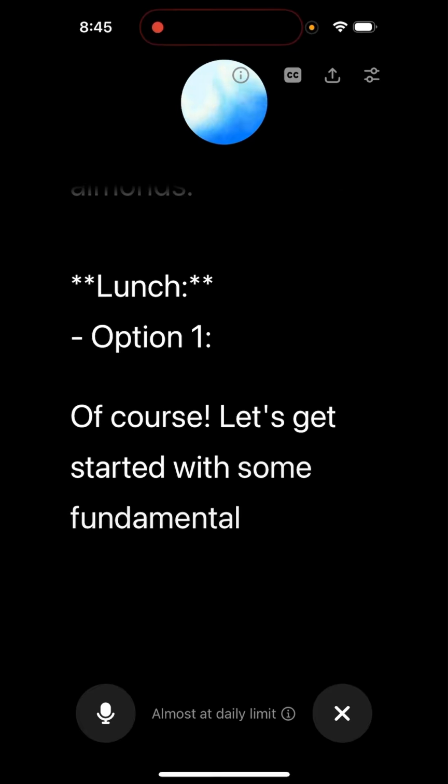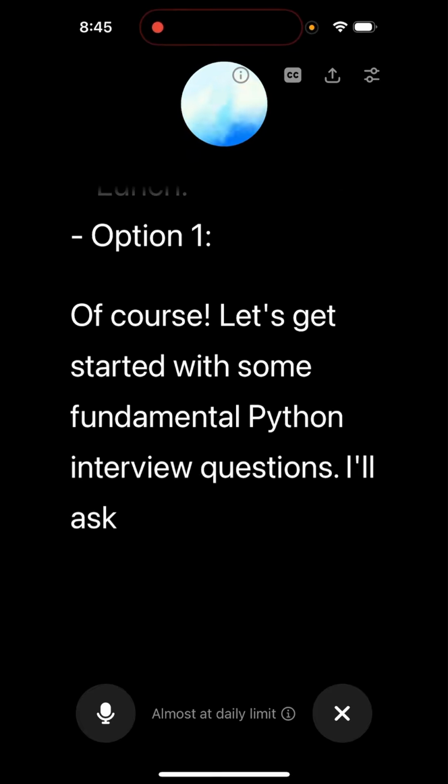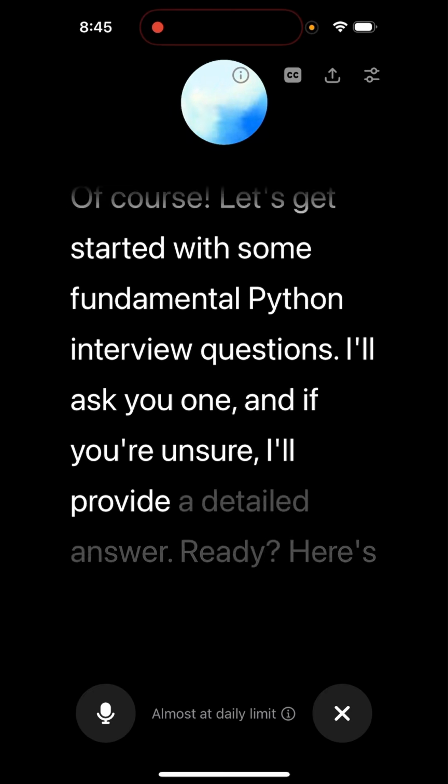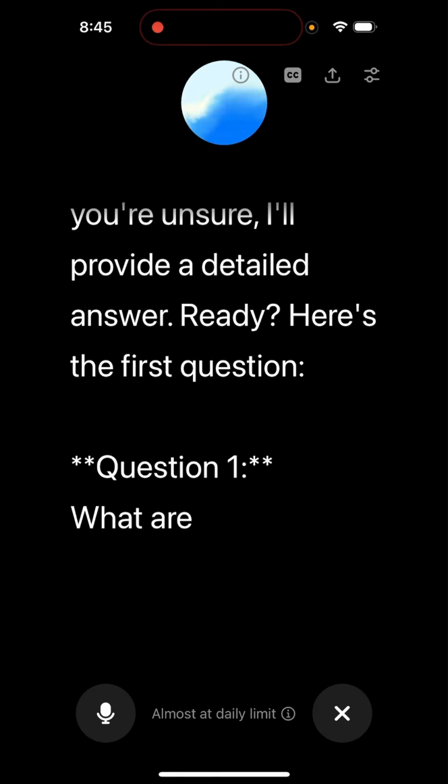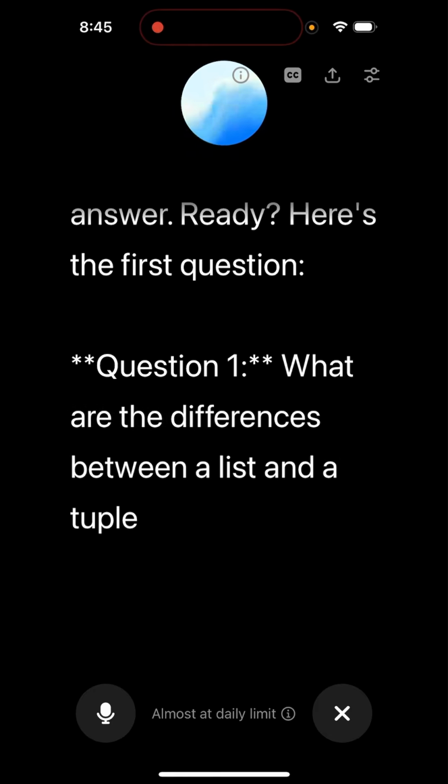Of course, let's get started with some fundamental Python interview questions. I'll ask you one, and if you're unsure, I'll provide a detailed answer. Ready? Here's the first question. Question 1. What are the differences between a list and a tuple in Python? Okay, can you give the answer to that?